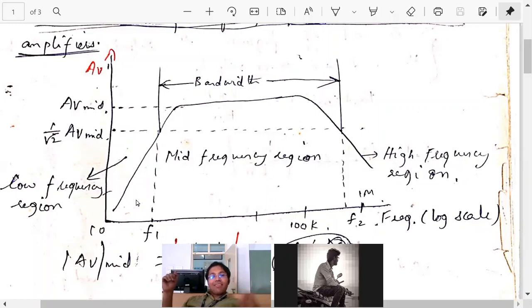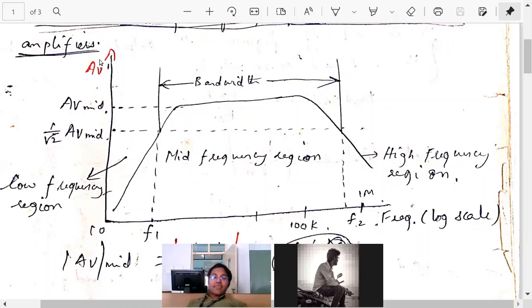So even for gain, what is power? Anybody, in terms of voltage and current? What is power? P equals V into I. Very good. Again, V I can write as I into R, isn't it? So P is equal to I square into R. Very good.